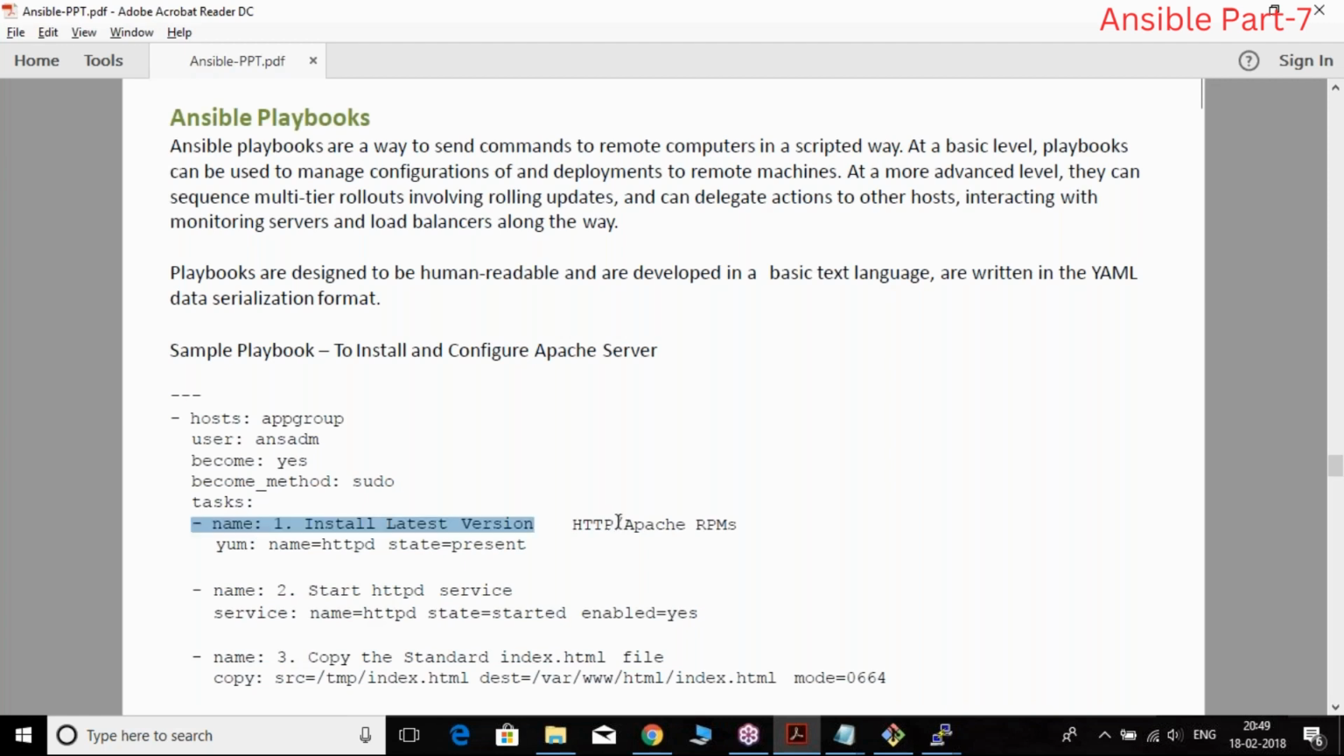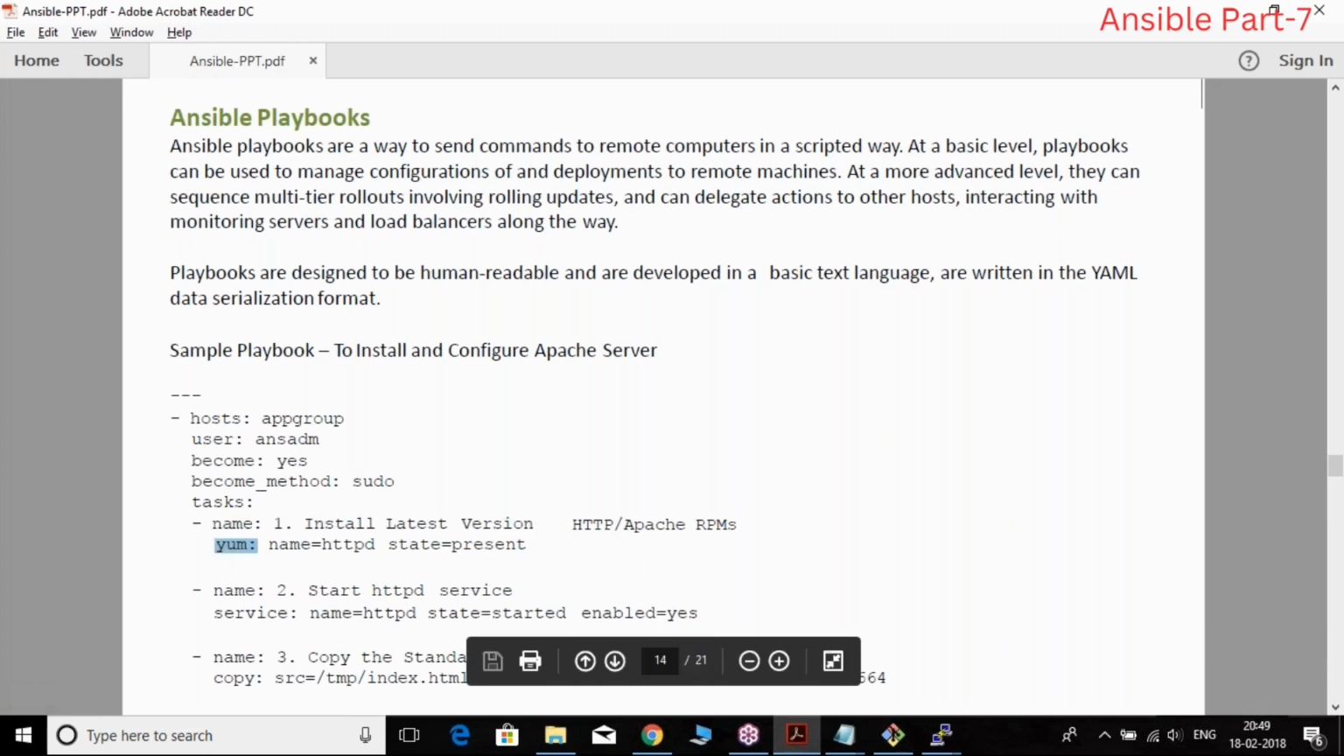You can name it anything, but what you are actually doing is using the YAML module. In the YAML module, I'm saying name is HTTPD, state is present.